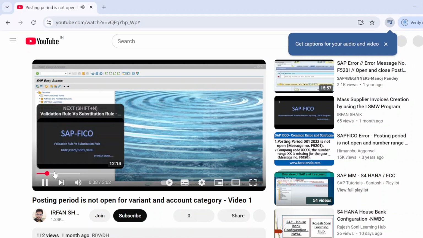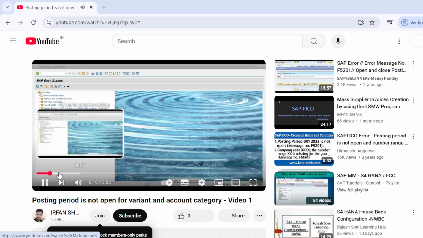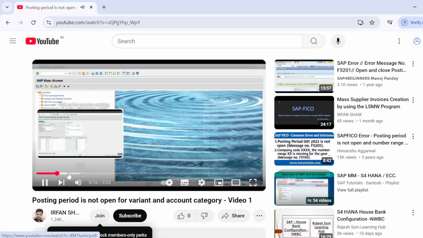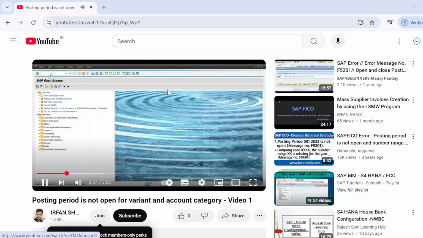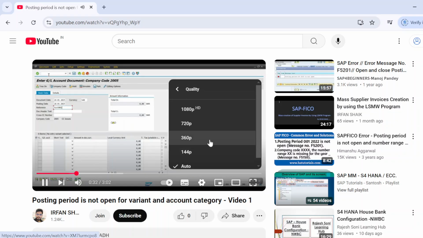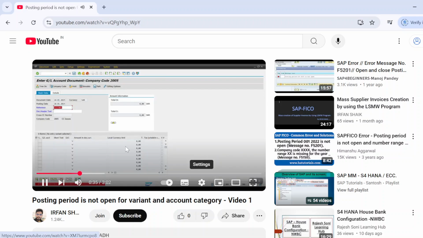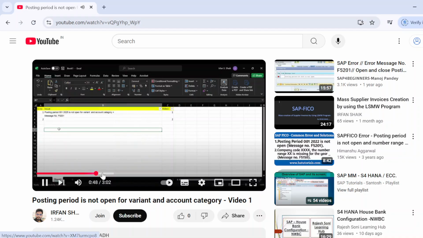Hello everyone, welcome back to another session. In this session, I will be showing how to fix the posting period error while posting a GL document in SAP system. Okay, let's get into this. I will be using the transaction code FB50 to post a GL document. Whenever I give the document date, posting date and the reference and try to move further, I'm getting this error, saying that in company code 2005, the number range 10 is missing for fiscal year 2025.